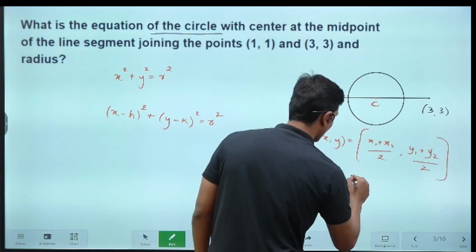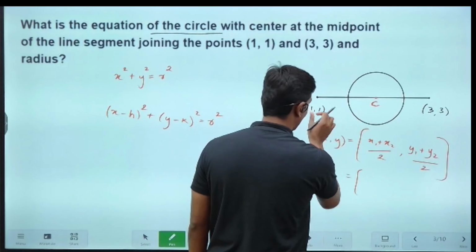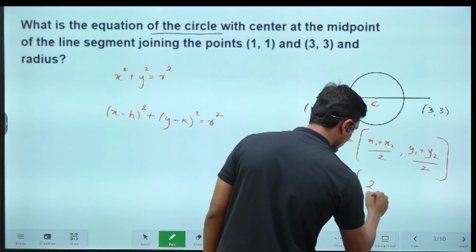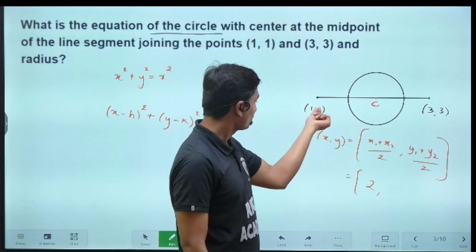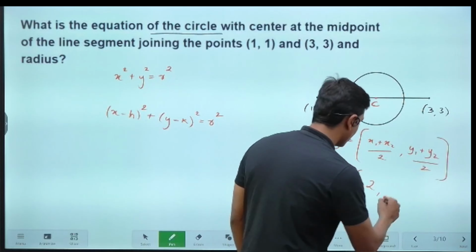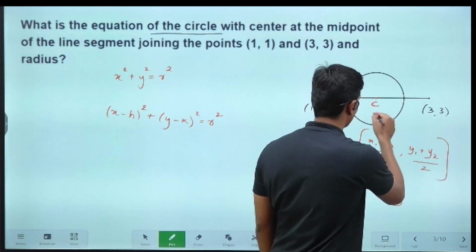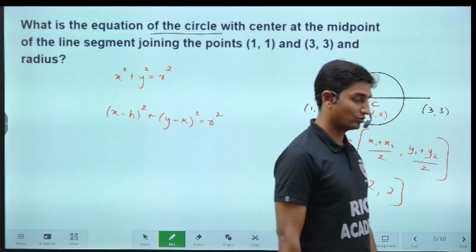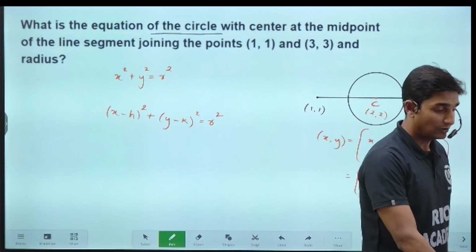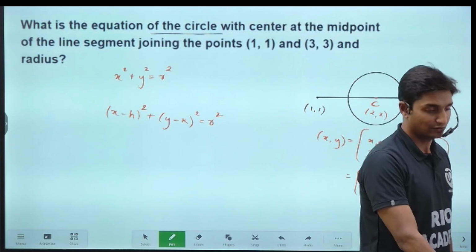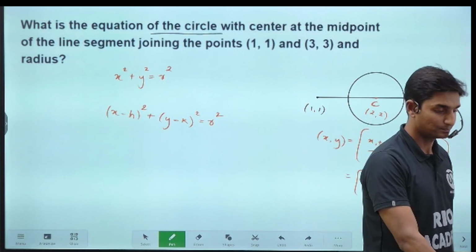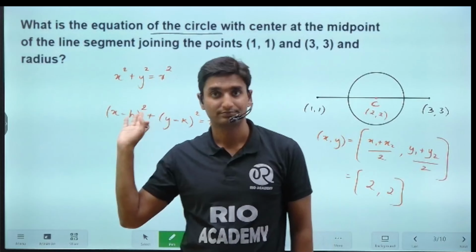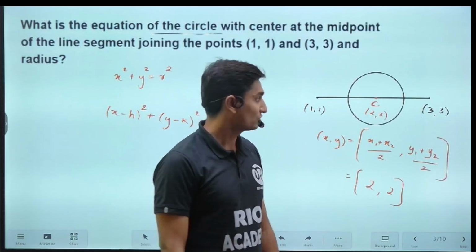Just substitute here. x1 plus x2: 3 plus 1 is 4, and 4 divided by 2 is nothing but 2. I'm writing down the values directly. So 1 plus 3, once again 4, and 4 divided by 2 is once again 2. So here, guys, the coordinates are nothing but (2, 2). Now we have the coordinates of the center, so it will be easier for us to find the equation of the circle. Okay, so now here one more point, guys.